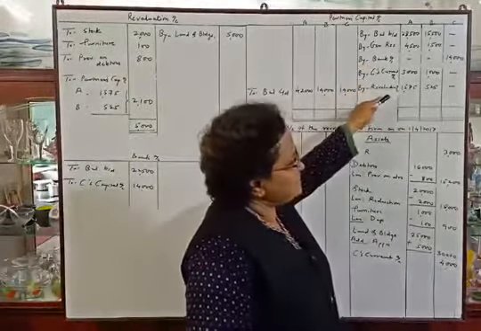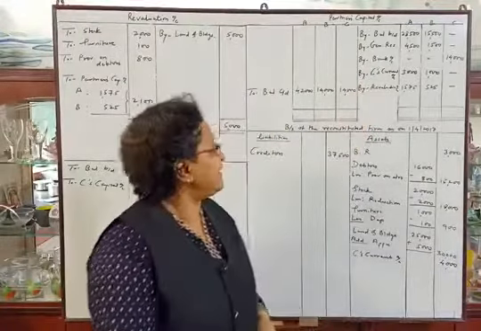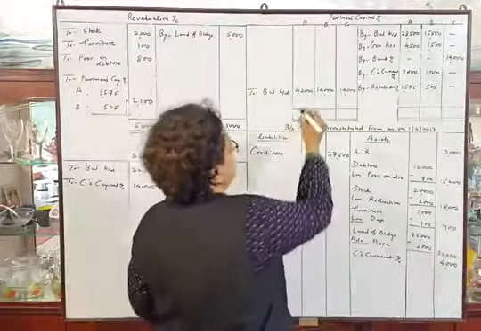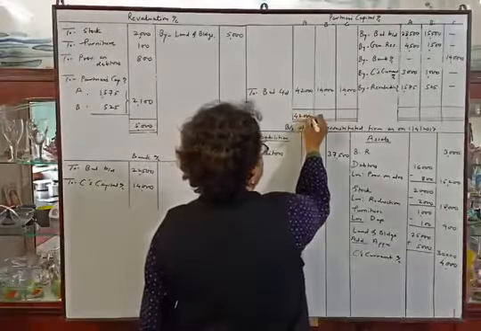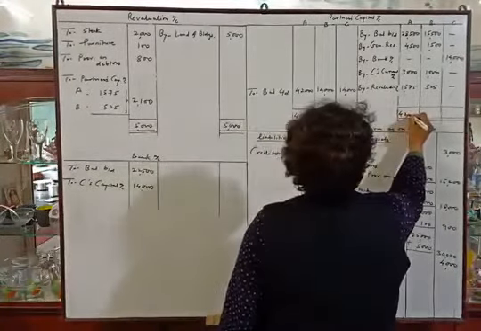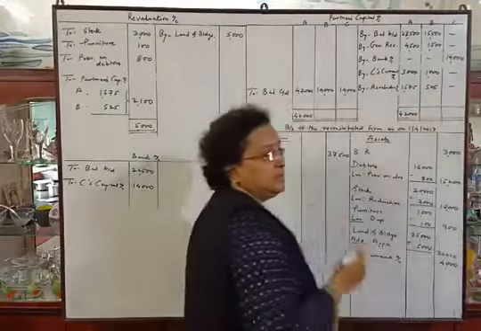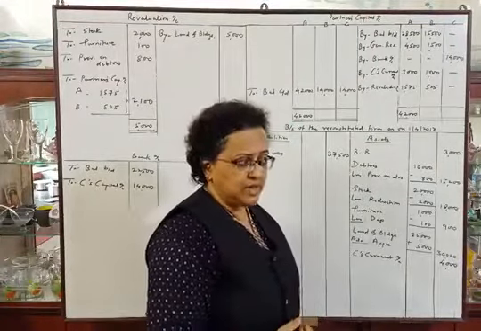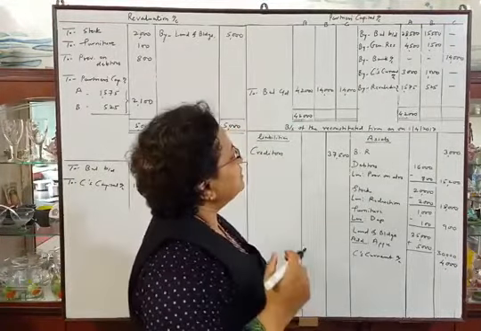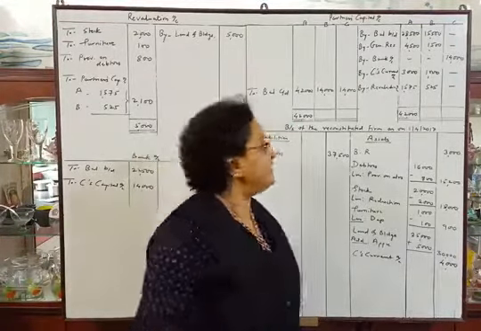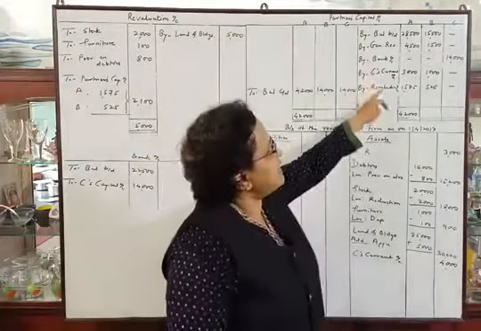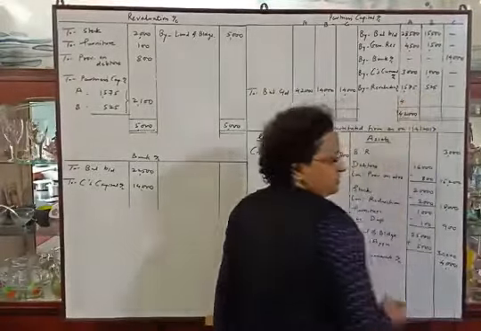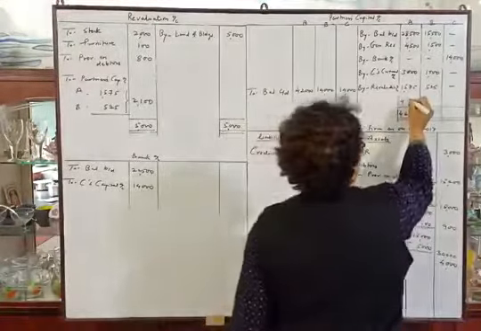Total of this is 37,575 and debit total means 42,000. So 42,000 is the higher amount. We will deduct 37,575 from 42,000 and the difference will be 4,425. This side total is less, so we will write the difference here, 4,425.